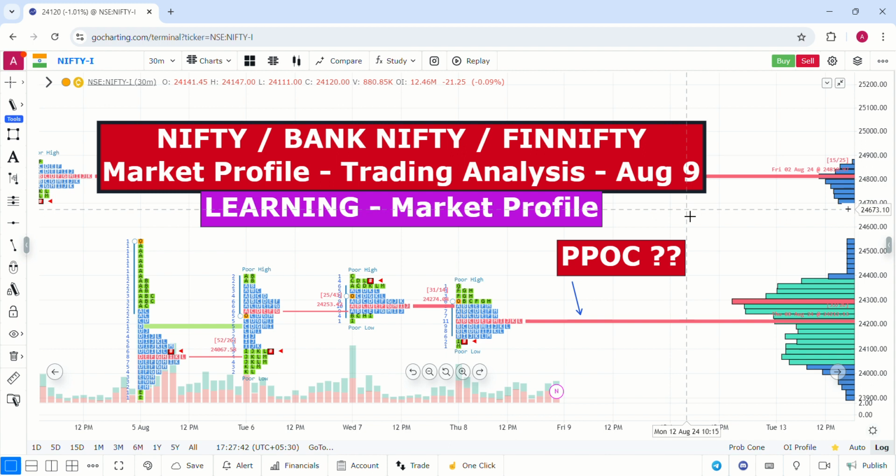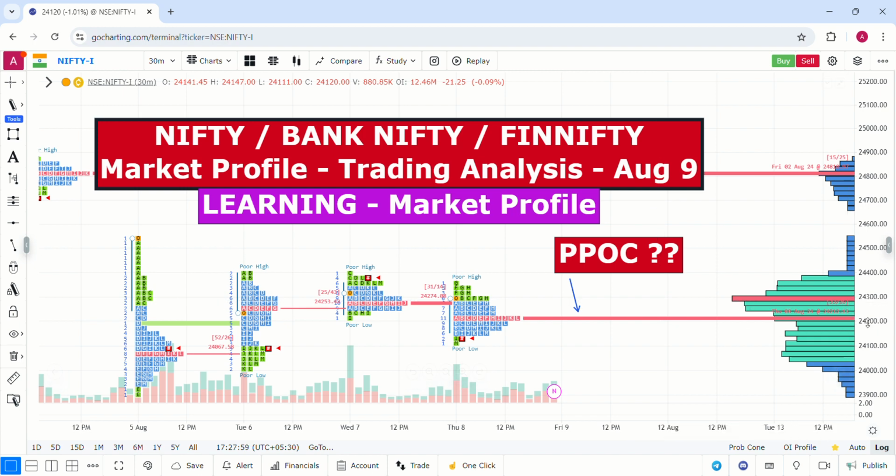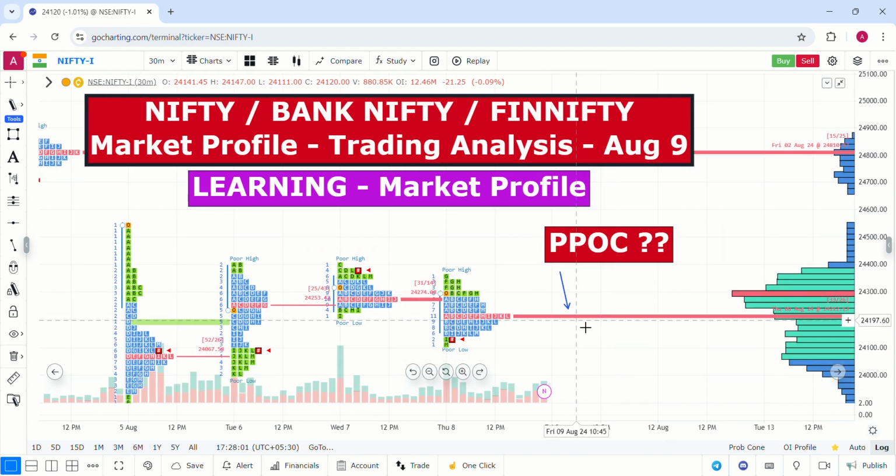So before going into the index, today if you see, there was the RBI repo rate discussion. So there is no change in the repo rate policy. So getting back to Nifty, they have created a PPOC. Today it is clearly a PPOC created in Nifty, and also yesterday, and before that if you see the POC also in the same range.